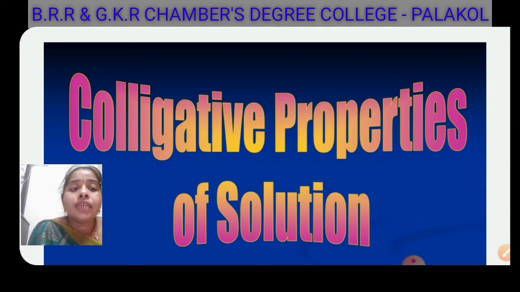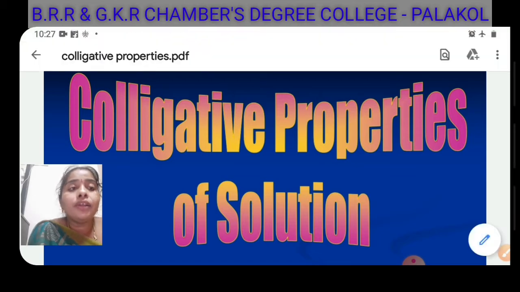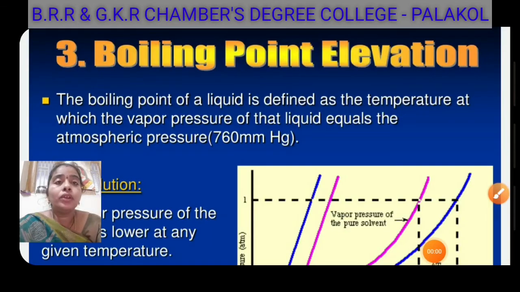A colligative property is a property of a solution which depends upon the quantity of the solute that has been added to it. It does not depend upon the nature and size. So students, it only depends upon the concentration of the solute. The second colligative property is elevation in boiling point. The elevation in boiling point is actually related to the first one.